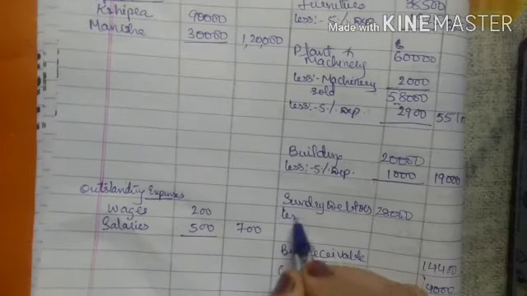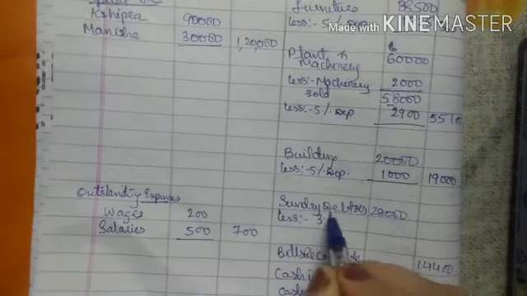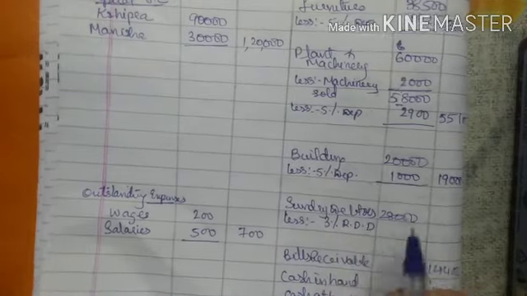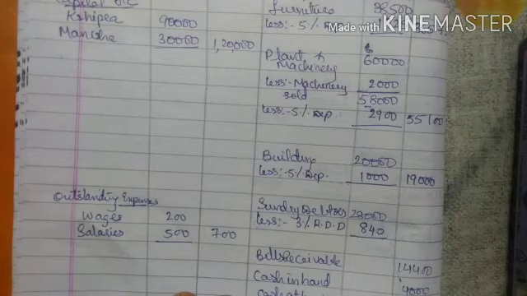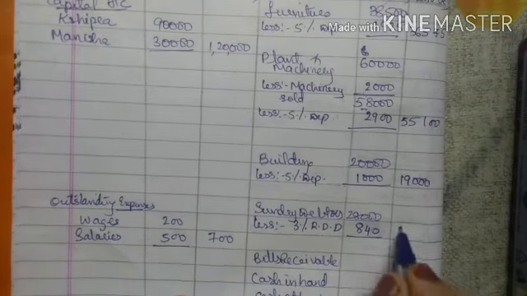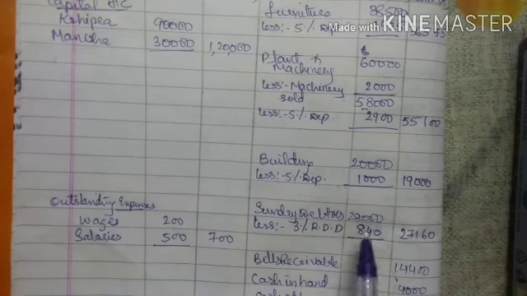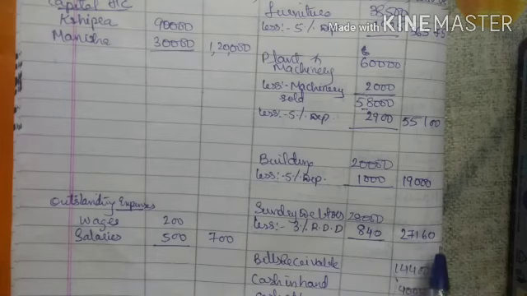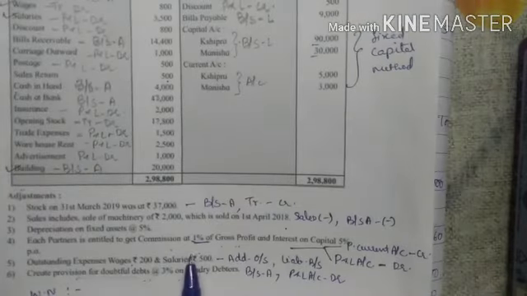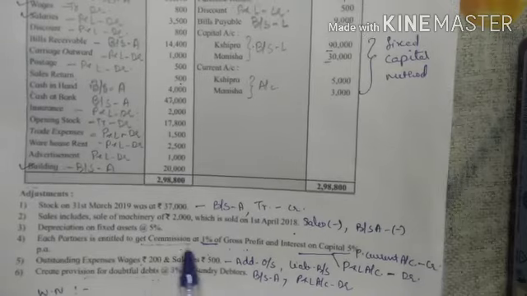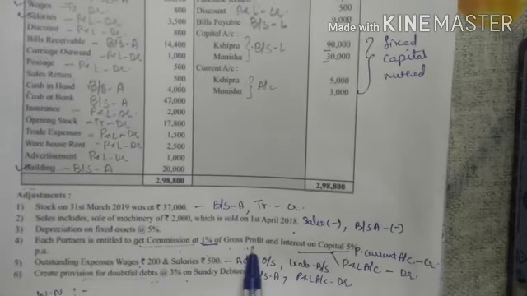So less 3% RDD, that is 840. So in outer column I will get 27,160, right? So from sundry debtors 3% RDD is deducted and the amount is 27,160. Okay, now we have done all the adjustments from here, but only one thing is remaining, that is commission, because it has to be calculated at 1% of gross profit, right?